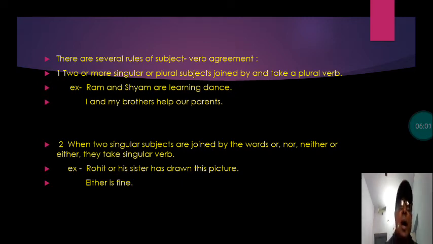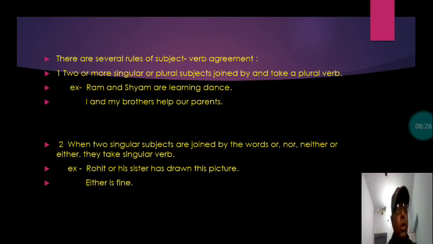Example, Ram and Syam are learning dance. There are two people, singular subjects. Ram is singular, Syam is also singular. Both are joined by the word and, hence the verb used here is are, and are is the plural form of the verb. Ram and Syam are learning dance.